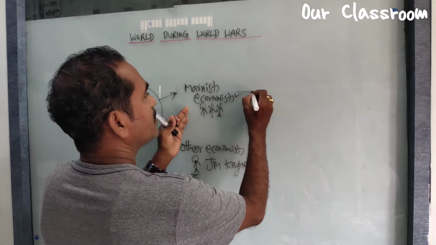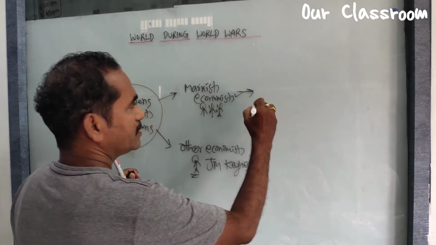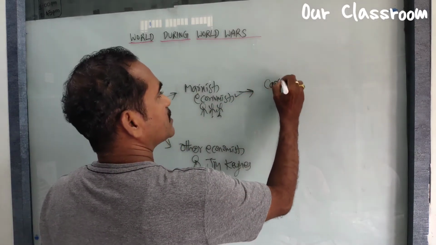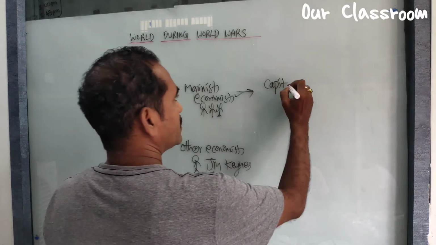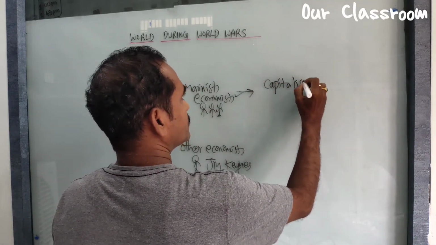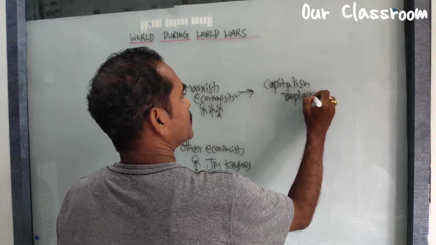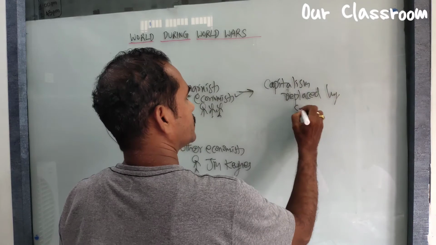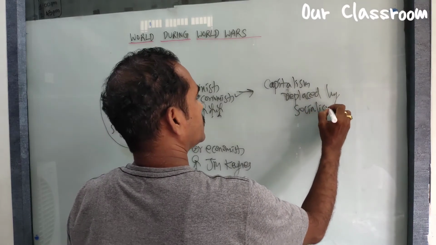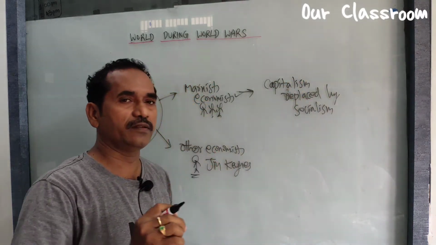What did they say? They said that capitalism was the main reason for the situation. Capitalism must be replaced by socialism. Then only will this situation be solved.